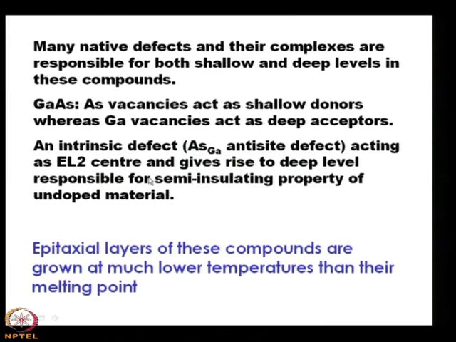This semi-insulating property of gallium arsenide is a very interesting one, in the sense that because of this EL2 defect, it acts as semi-insulating. That means the substrate of gallium arsenide can be p type, it can be n type, or it can be semi-insulating type. These three types of conductivity are not available in case of silicon or germanium or most of the semiconductors, and the essential feature of this deep level EL2 type of defect,